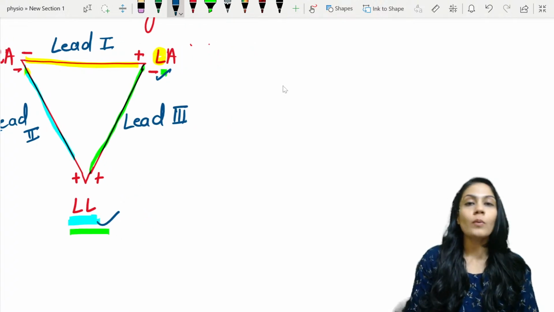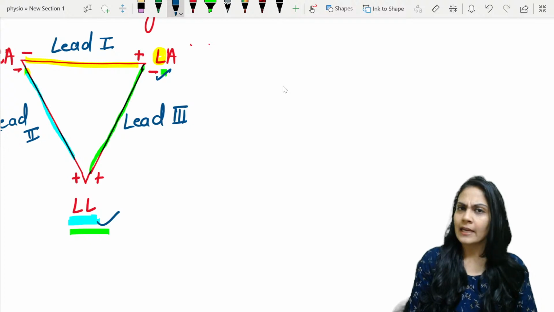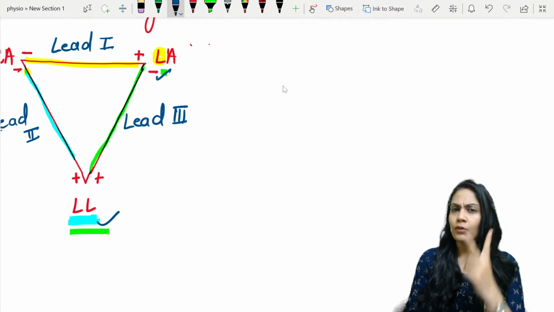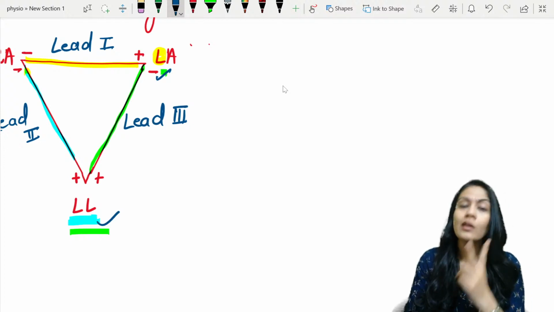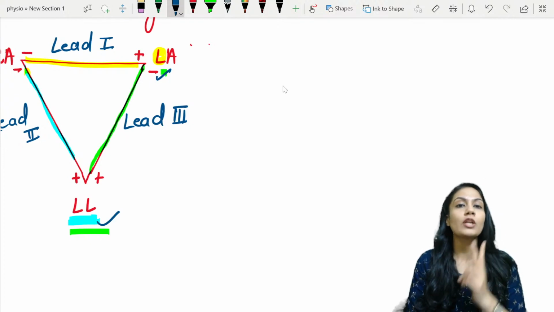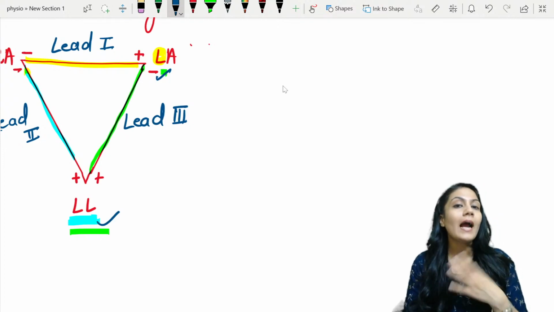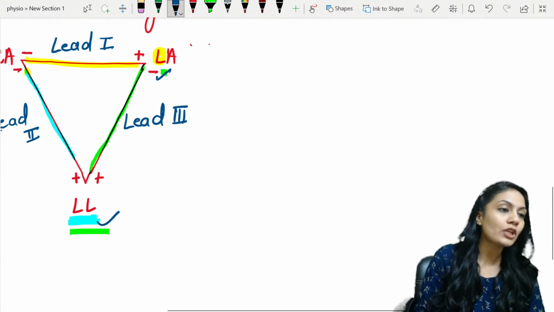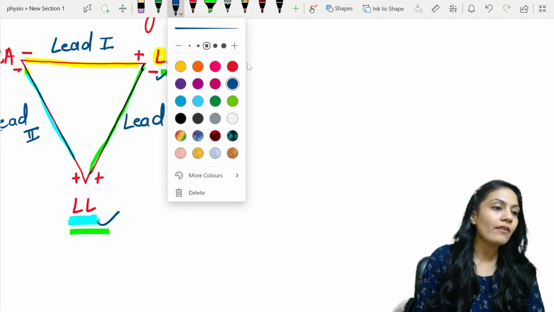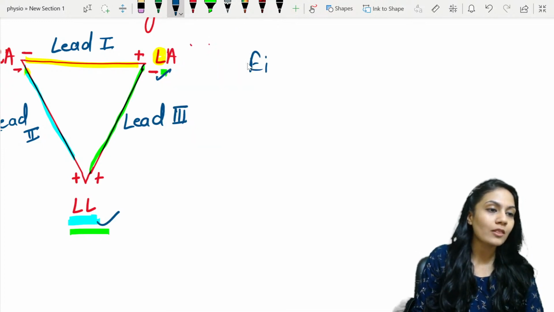Third thing, Einthoven gave one law. He said if you know the potential difference of two leads, you can calculate the potential of the third lead. And how can you calculate the potential of the third lead? He gave one law that is known as Einthoven's law.